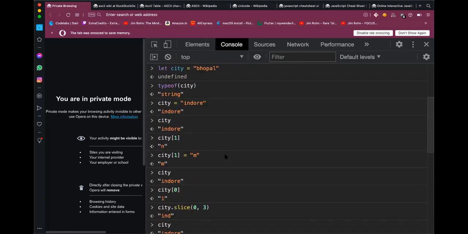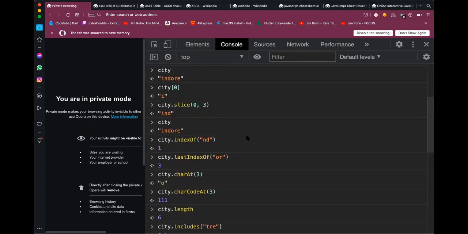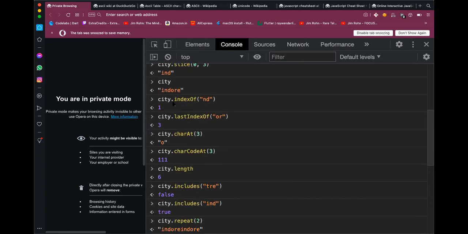Cool. So far we have talked about strings being immutable. We have talked about the slice function to get smaller strings. We can do index of to get the first occurrence of the search string, and last index of to get the last occurrence of the search string.